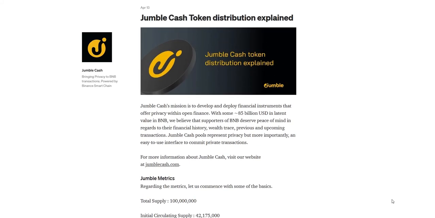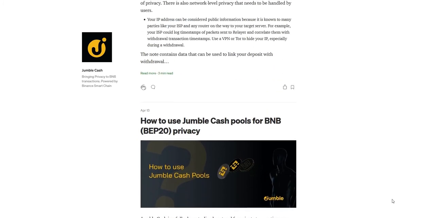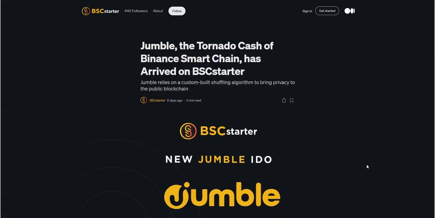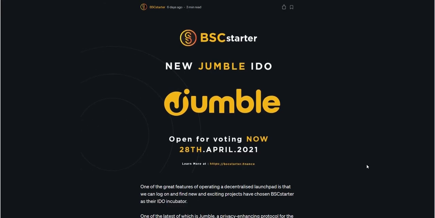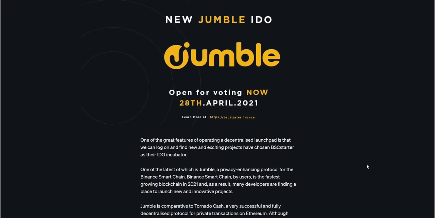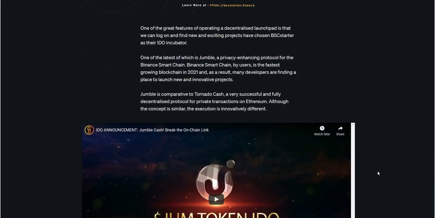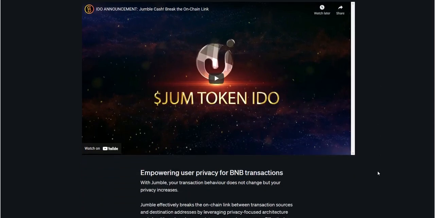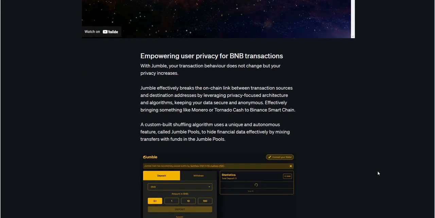Well, in the current implementation, they only attempt to solve the on-chain part of privacy. There is also network level privacy that needs to be handled by users. Your IP address can be considered public information because it is known to many parties, like your ISP and any router on the way to your target server. For example, your ISP could log timestamps of packets sent to Relayer and correlate them with withdrawal transaction timestamps. Use a VPN or try to hide your IP, especially during a withdrawal.